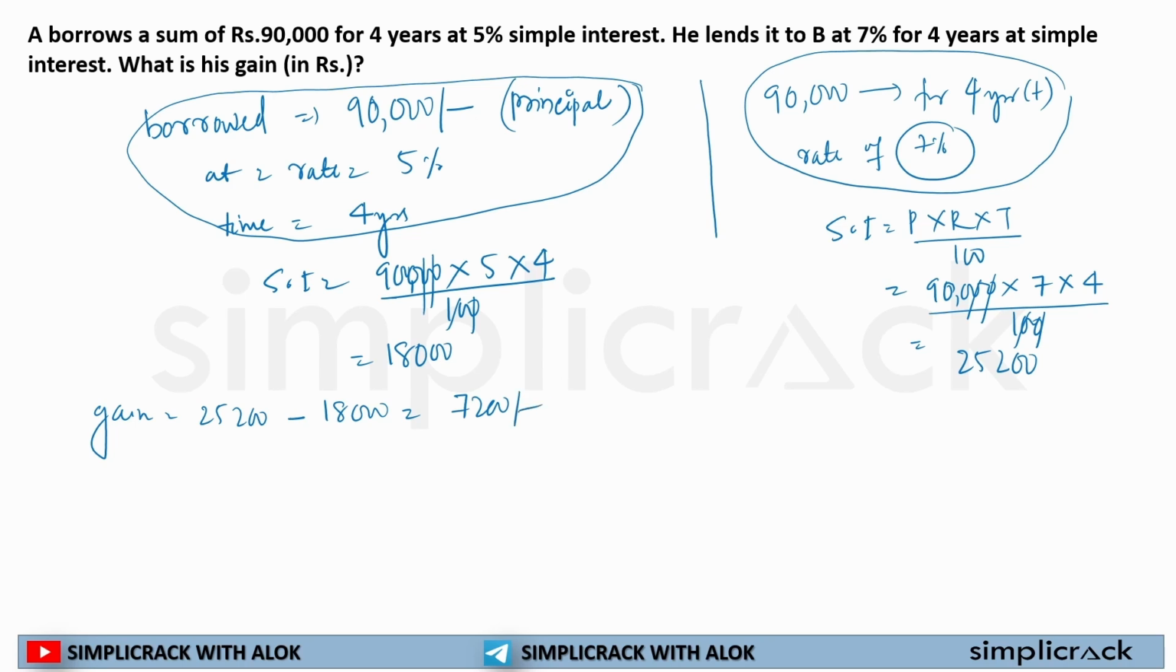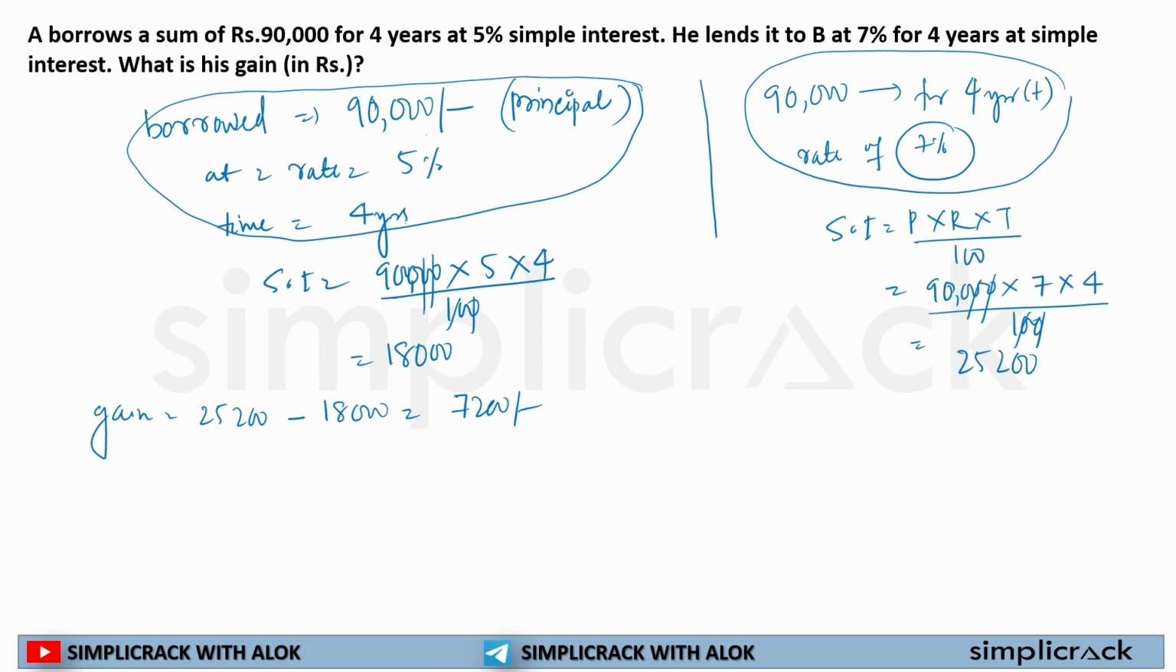You can do this. This is the simplest method. But here we will be smart. Sir, we do not want to do all these things. These are very cheap tactics. We will do the smart way. Sir, it is saying I borrowed 90,000 for 4 years at 5%. And I gave that same amount to someone else, 90,000 for 4 years at 7%.